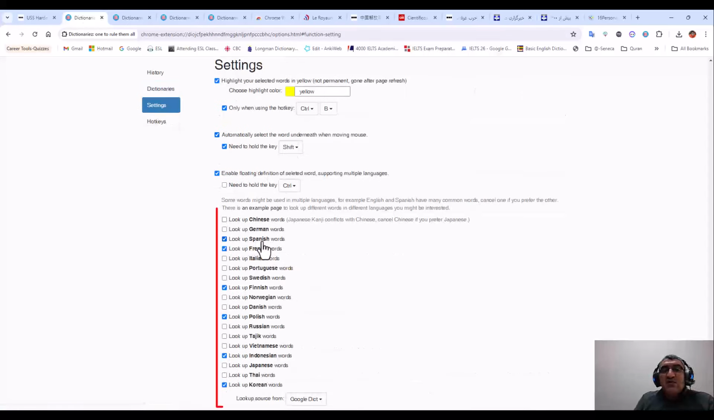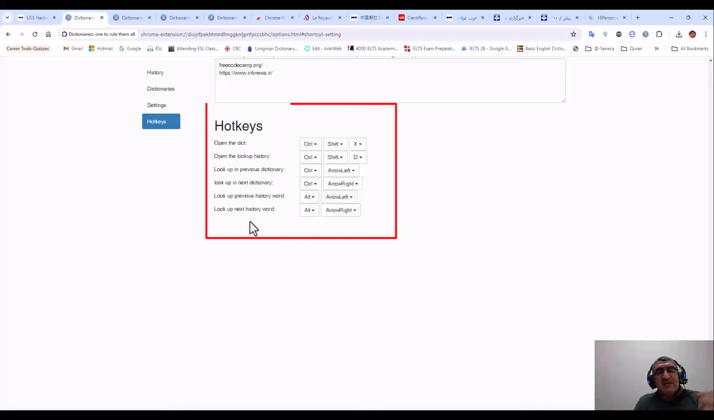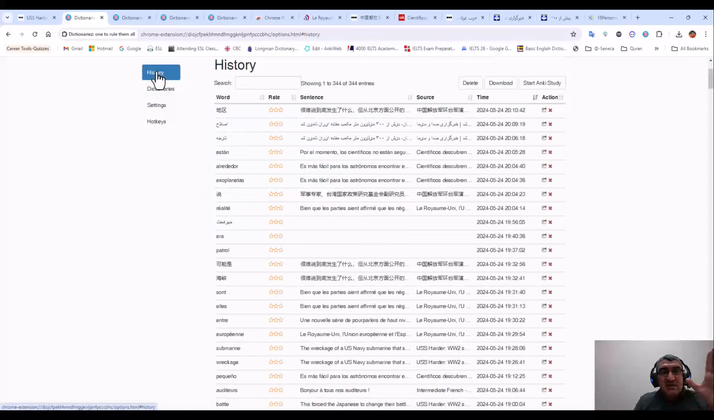Which words would you like when you are working, which language becomes activated. I don't want Spanish or even French, only Finnish or Polish, Indonesian, and also Korean. If I want, for example, maybe French is important that I can keep for the future. And also the hotkeys: instead of clicking, you can work with the keyboard, any shortcuts that you want. So, as I mentioned, this is the history.